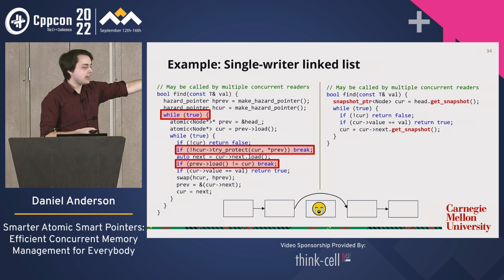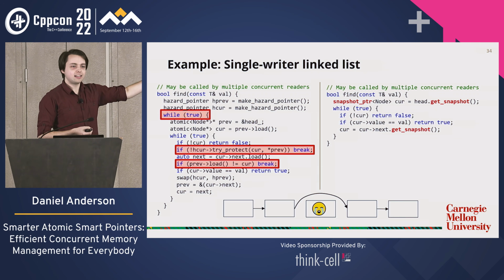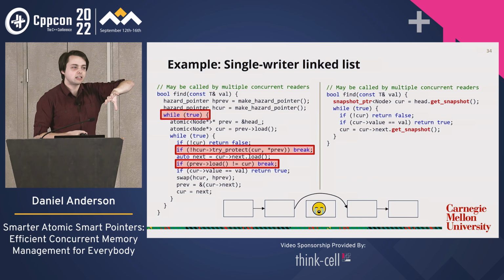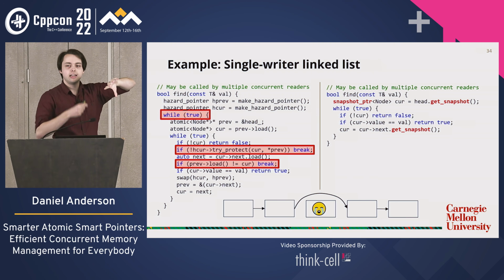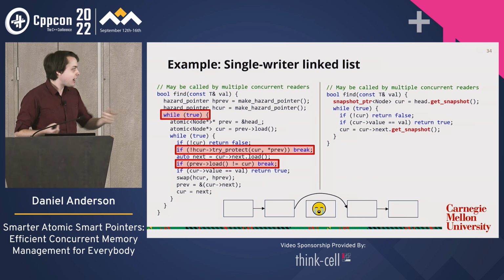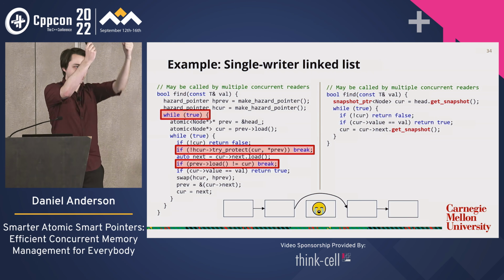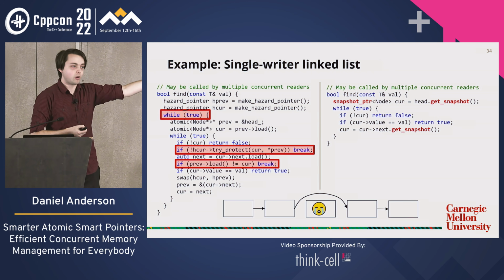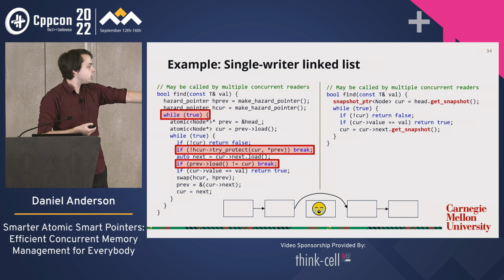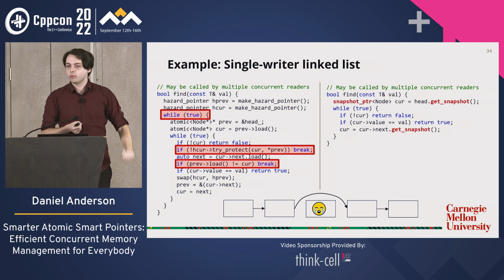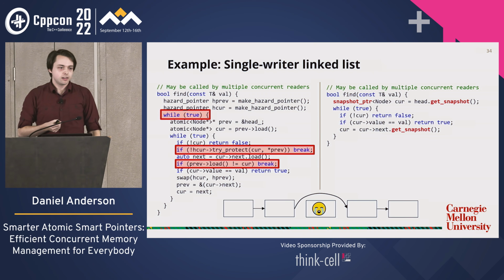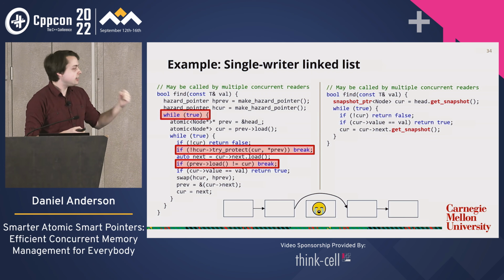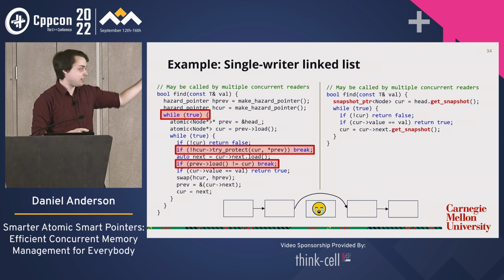That second break is making sure you don't accidentally think you're at the end of the linked list because you saw a null next pointer, when you are in fact in this scenario where someone has just yoinked the node out, and that's why it has a null next pointer. So you need both of these if you want your operation to be correct. But it's very hard to reason about that and convince yourself that this is correct.